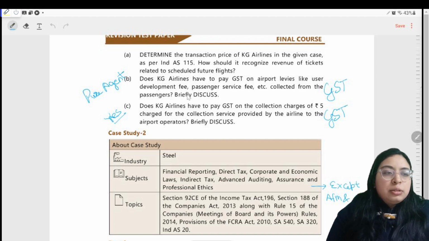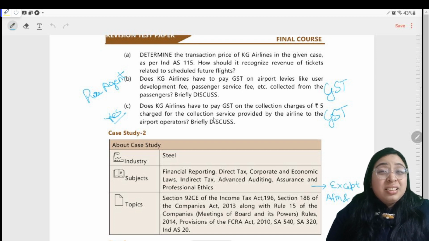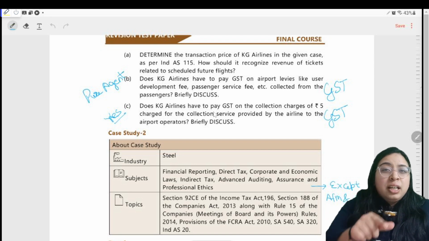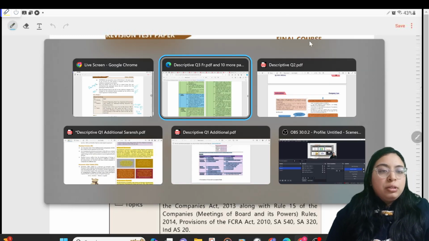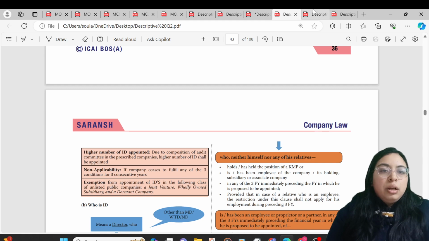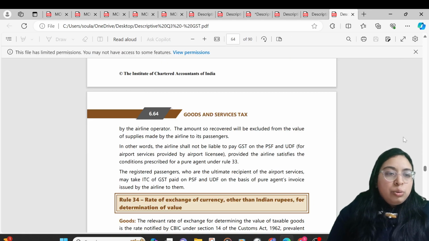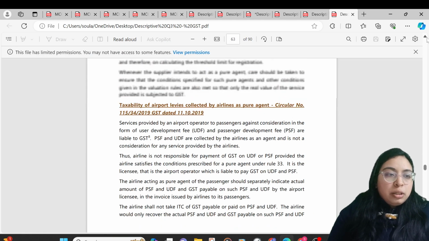So in this case, GST will not be levied on those levies. Does KG Airlines have to pay GST on the collection charges of 5? Yes, because they are providing a service and getting consideration, so GST will be levied. All the conditions have been fulfilled to be classified as a supply. So quickly move on to pure agent, rule number 33.